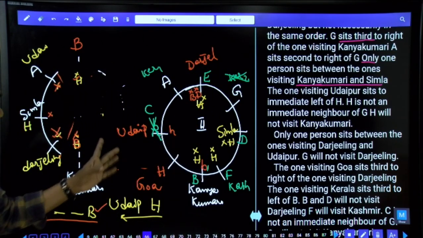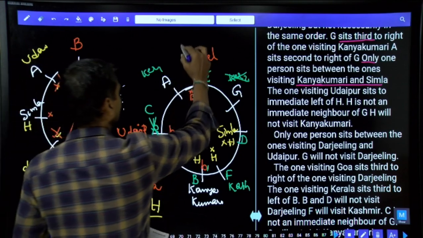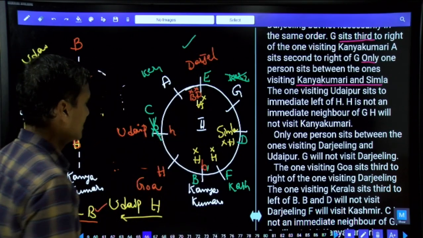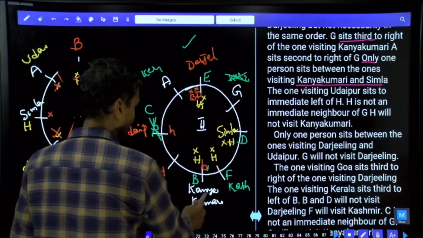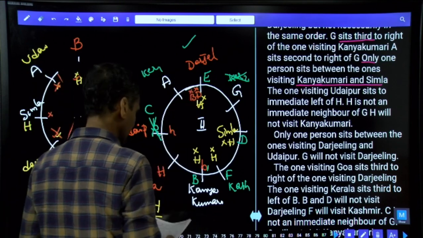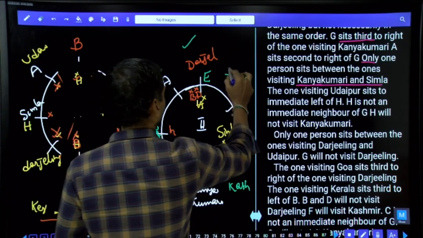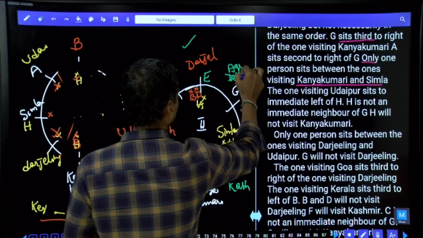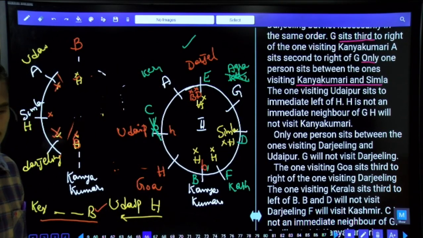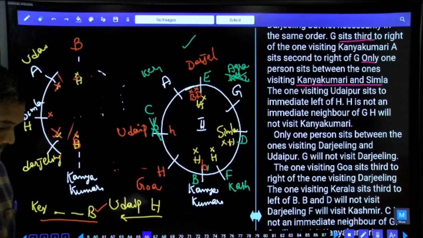Now this is about these 8 persons seated around a circular table. All the persons are facing towards the center. Then D Shimla, F Kashmir, B Kanyakumari, H Goa, C Udaipur, A Kerala, E Darjeeling, and finally what is the other city left over here? Agra is left over, and G is Agra. Now this is how these 8 persons were seated around a circular table facing towards the center. Clear now? Yes, write down this arrangement.